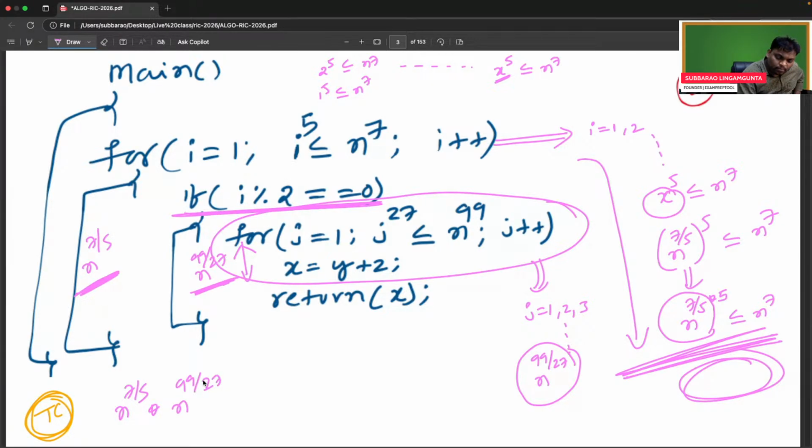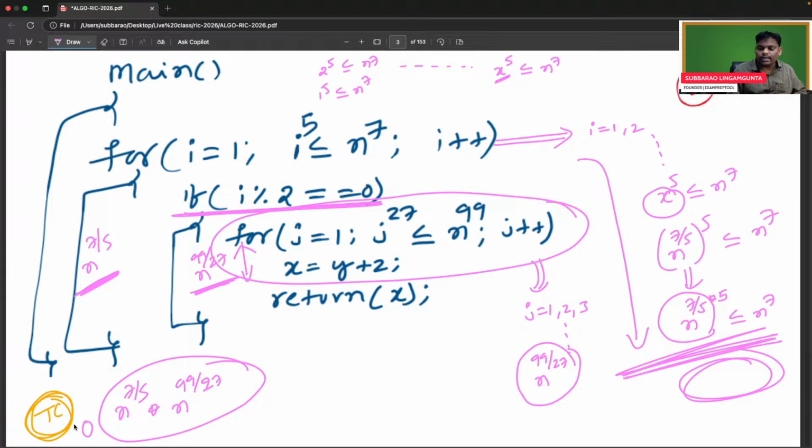But you have to see some conditions also. The i loop is n power 7 by 5, the j loop is n power 99 by 27. Now observe here. If there is no condition, then this is the answer: n power 7 by 5 into n power 99 by 27. Everyone be careful.